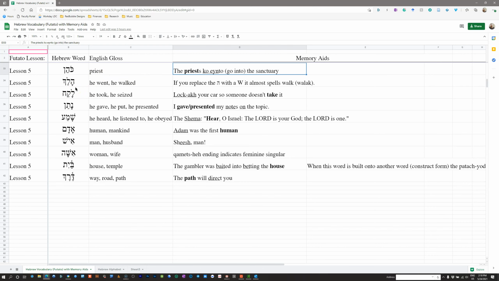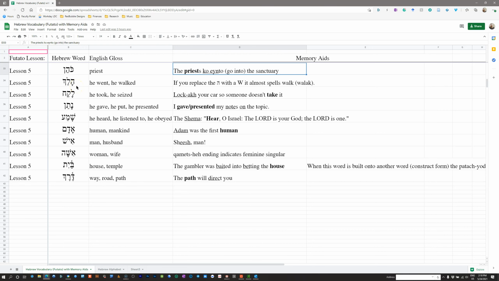Remember, all of the verbs that you're given in Futato are going to be in a very particular form. This is the basic dictionary form of these verbs. This is the form that you would look them up in if you wanted to find them in a dictionary, or what we call a lexicon. And we will learn more about this form in the next couple lessons, but this is referred to as the Qal active, or Qal is active. Is referred to as the Qal perfect.